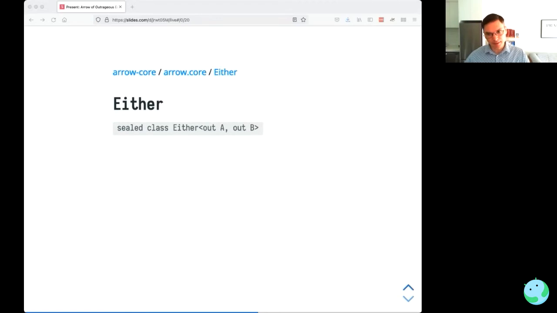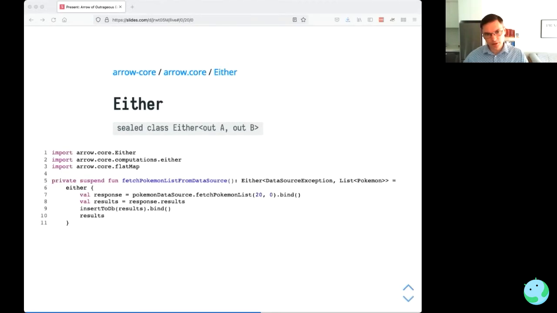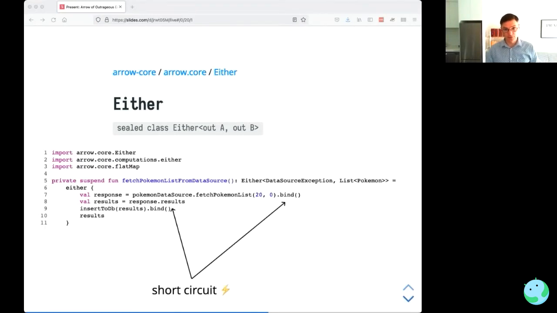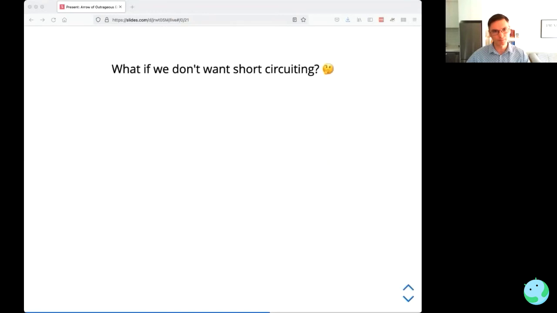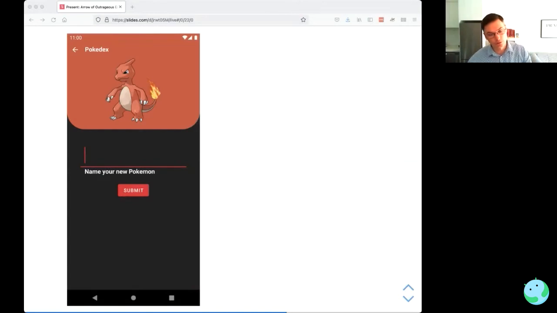So that was Either. One of the distinguishing characteristics of Either is that it short circuits. So here inside this monad comprehension, if the call to fetch Pokemon list fails, then the rest of the computation will discontinue. So it's short circuiting. But what if we don't want short circuiting? A use case where we might not want short circuiting is if we want to accumulate errors, run a computation and then accumulate errors over the computation and then show them at the end.